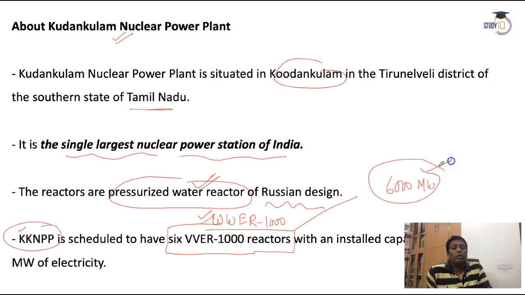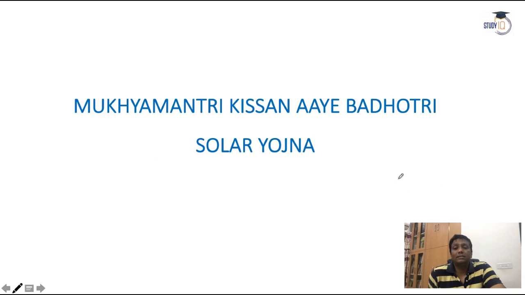So what is the capacity of the Kudankulam nuclear power plant? That is 6000 megawatt. So that's overall about the AFR facilities.